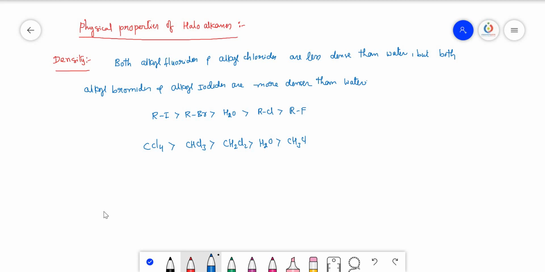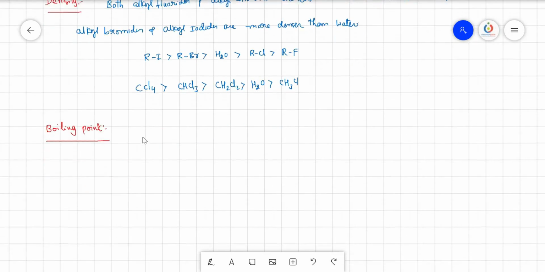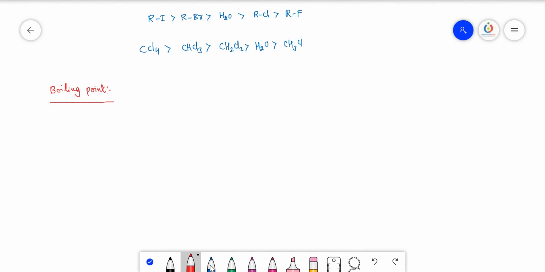Now let's take the boiling point. The boiling point of a compound generally depends on the size of the atom.